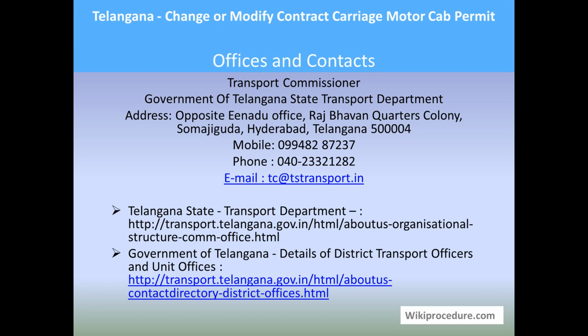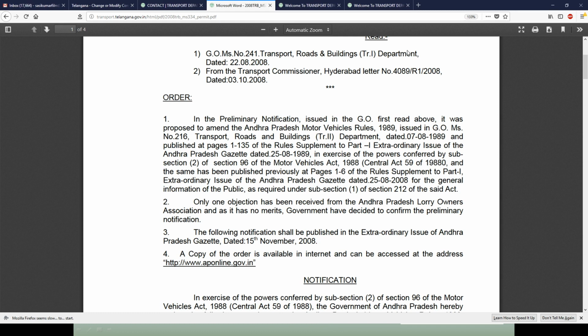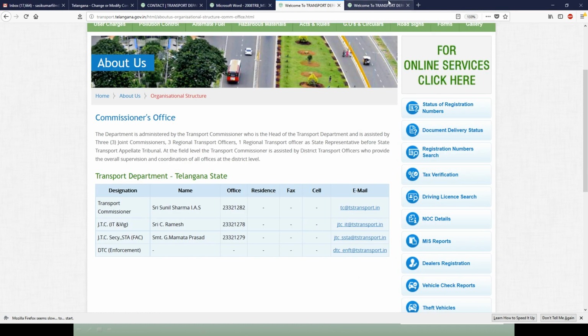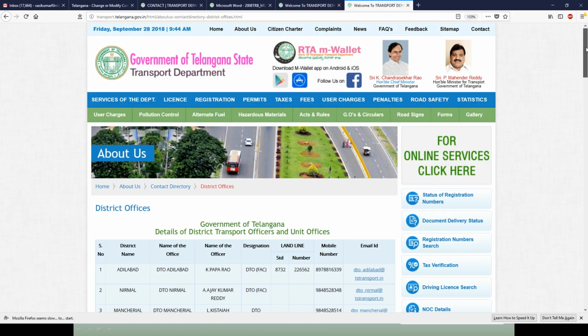Offices and contacts: Transport Commissioner, Government of Telangana, State Transport Department, Somajiguda, Hyderabad. Mobile number, phone number and email ID are provided for personal verification and to complain about service problems. The Telangana State Transport Department and unit office links given here will be useful for a resident in Telangana to reach the officer directly through the number for commissioner office related matters, and also for unit office related matters. Officer's name and information are provided here. Please use this information to complete this procedure without any trouble.